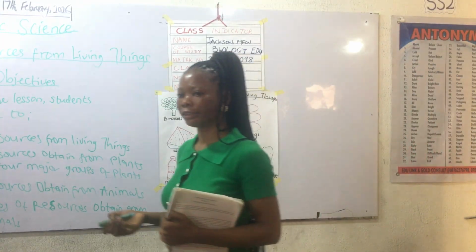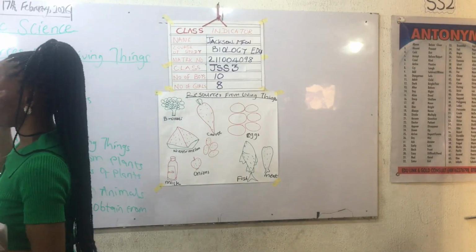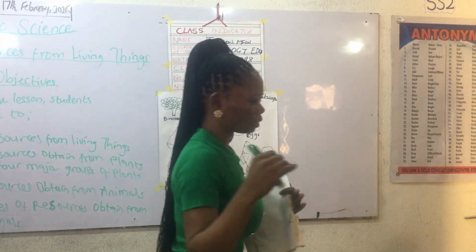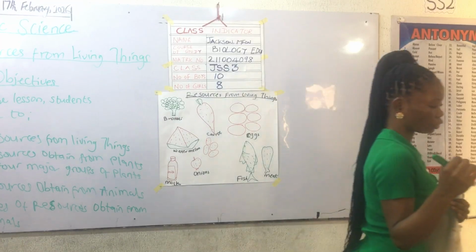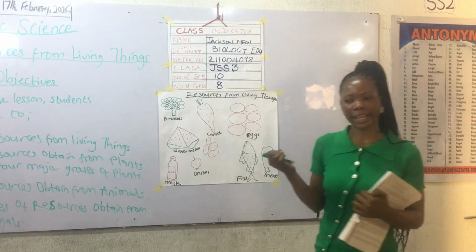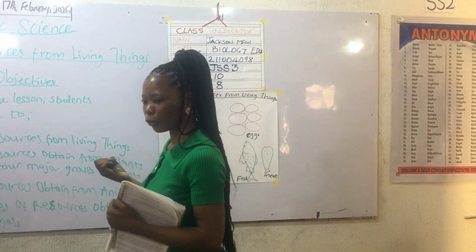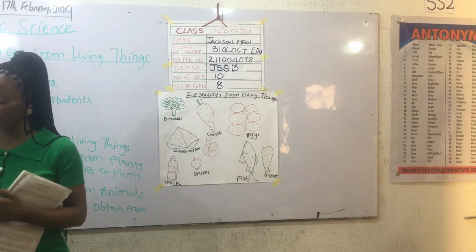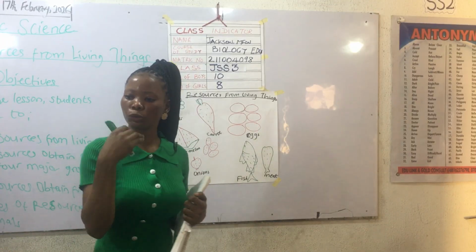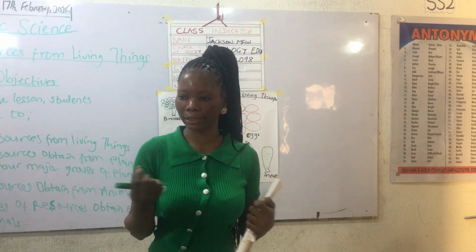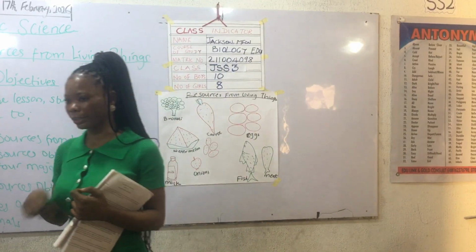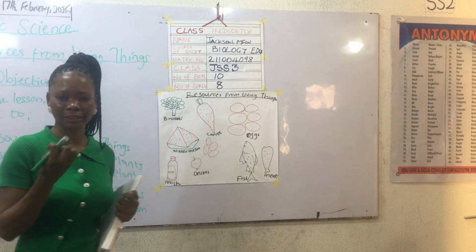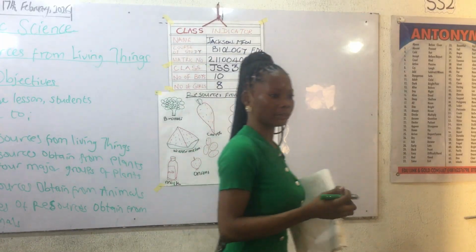But for pharmacy drug production, they are using some herbs, some leaves. So they extract some plant extract. They extract some things from leaves in order to be able to produce the medicine. All these medicines that we used to take, malaria medicine, typhoid, and all those things, they extract it from plants.